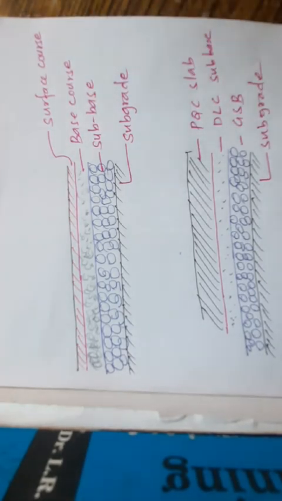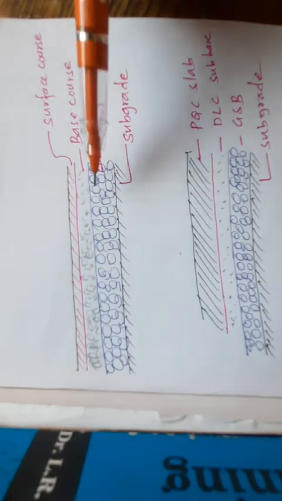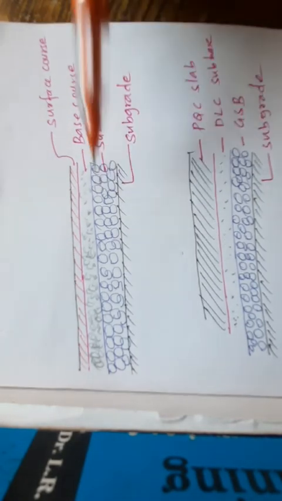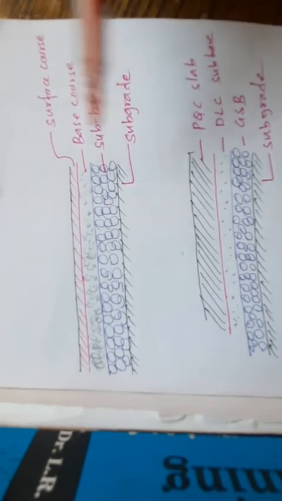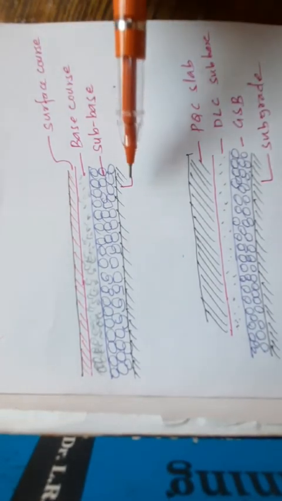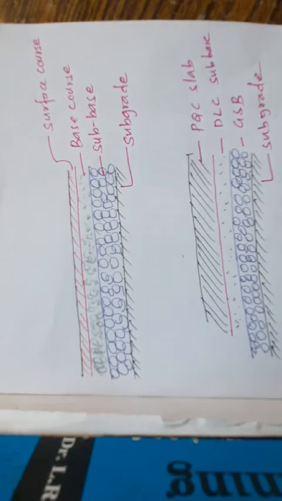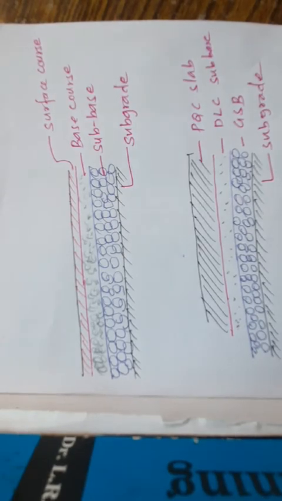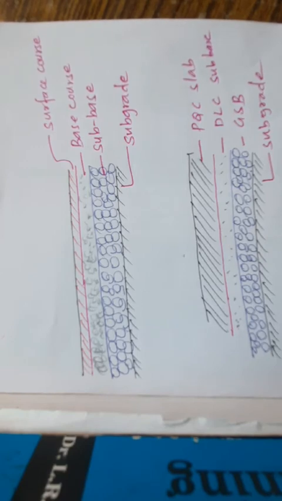So these are the two different cross sections. One is for a flexible pavement and this is for rigid pavement. First I will explain what the different layers are that you come across. Whatever the subgrade is, it is the first layer. Before any construction of the pavement starts, the first layer you see, the soil or the surface of the earth, we call that the subgrade.